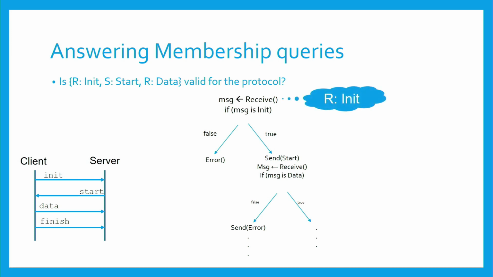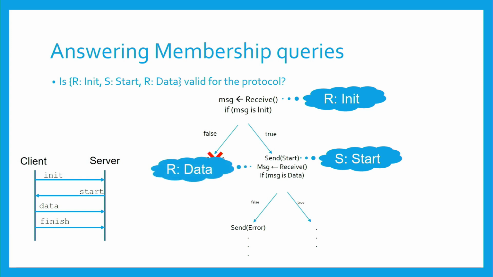And at that point, we add a constraint for the symbolic execution that this message is of type init, making the symbolic execution discard the false branch that checks if this message is init. Then when the program sends a start message, we also add a constraint that this is a start message, and the symbolic execution actually validates that this is the message being sent.